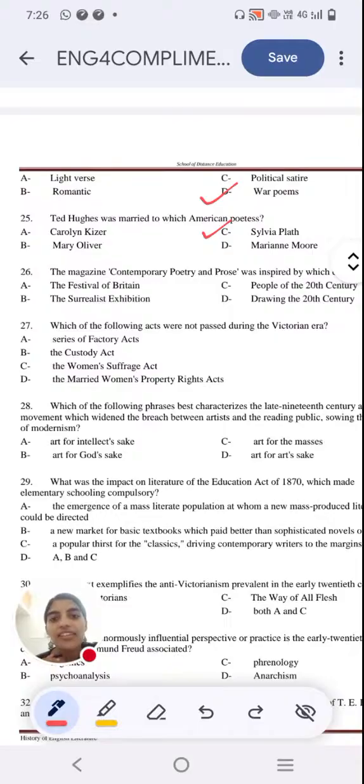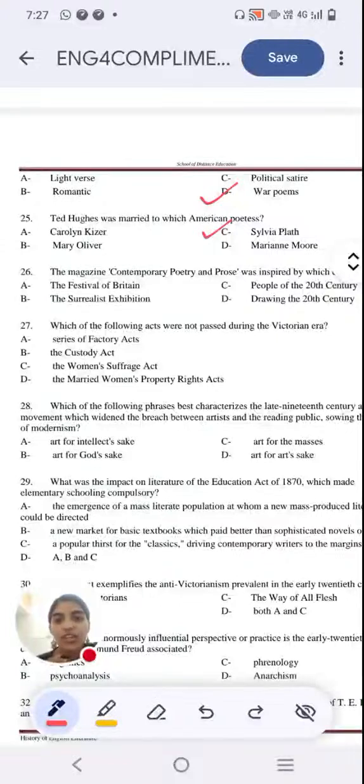Next question. The magazine Contemporary Poetry and Prose was inspired by which exhibition? Option A, the Festival of Britain. Option B, the Surrealistic Exhibition. Option C, People of the 20th Century. Option D, Drawing of the 20th Century. Let me know.